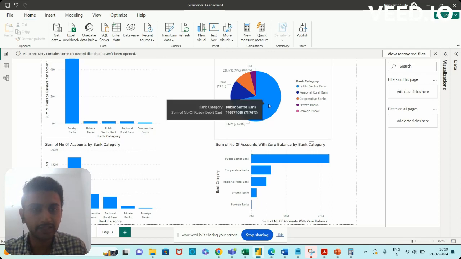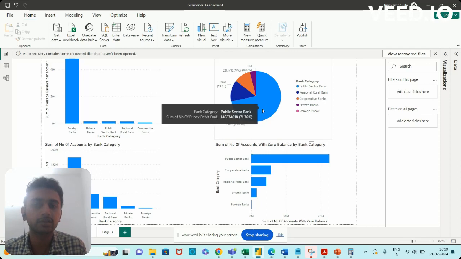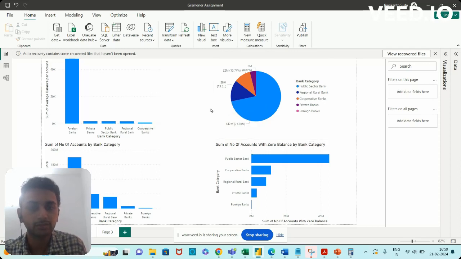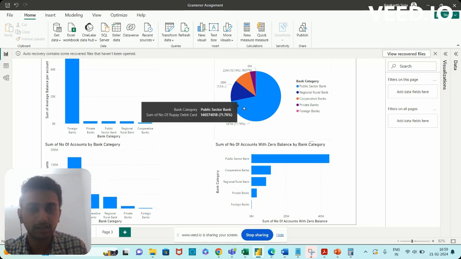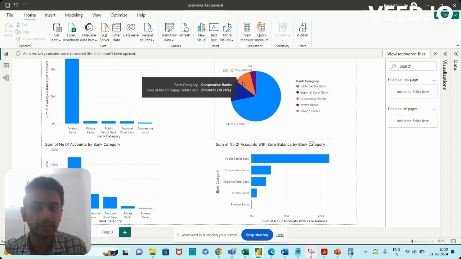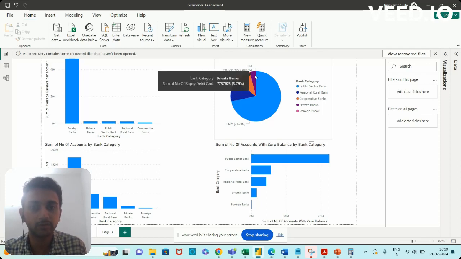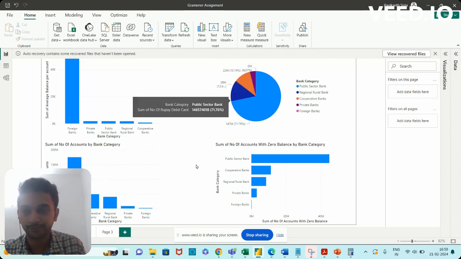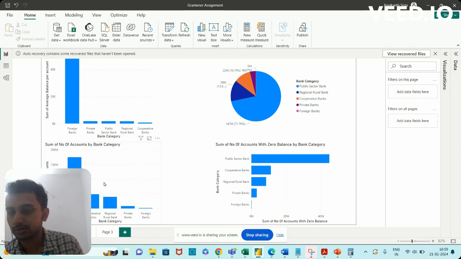The next KPI is the RuPay debit card. We have seen that RuPay debit cards are quite high for the public sector bank, followed by the regional rural bank and the cooperative banks, and it's very low for the foreign banks.